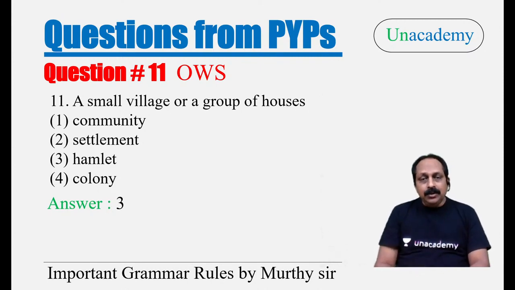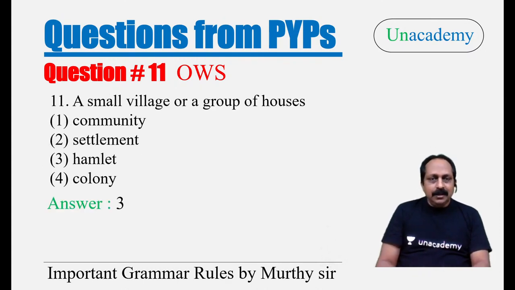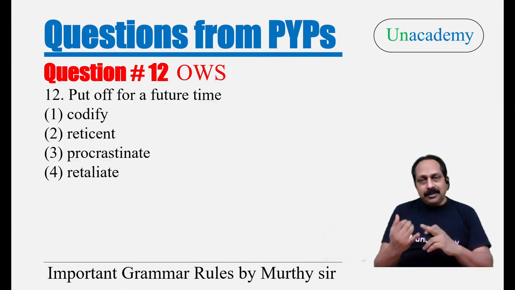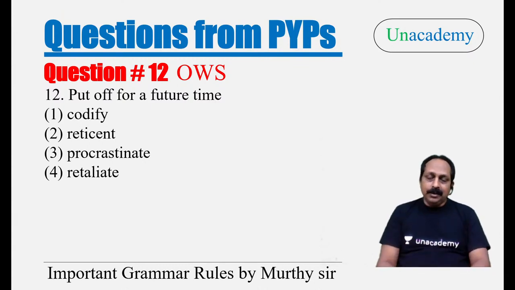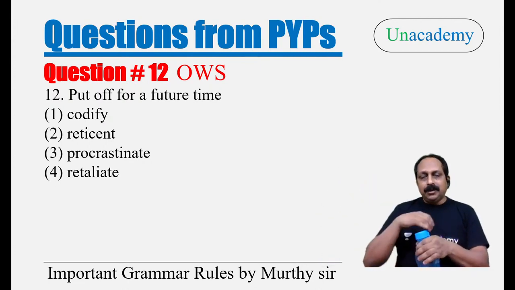We use the word Hamlet. Other words are easy. Community, you all know. Settlement, you all know. Colony, you all know. Colony, in British English we say residential area, colony. American English, they say neighborhood. They don't use the word colony, they don't use the word residential area, they use the word neighborhood. Now, in our country, also, neighborhood has become very popular. Please answer question number 12.